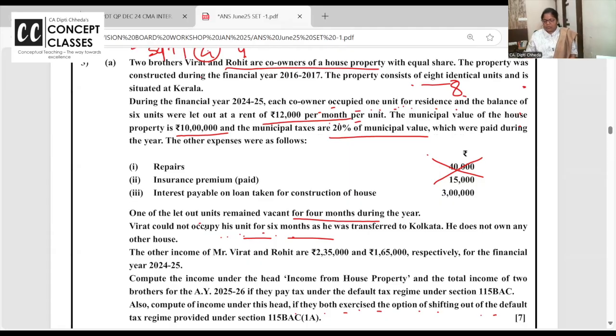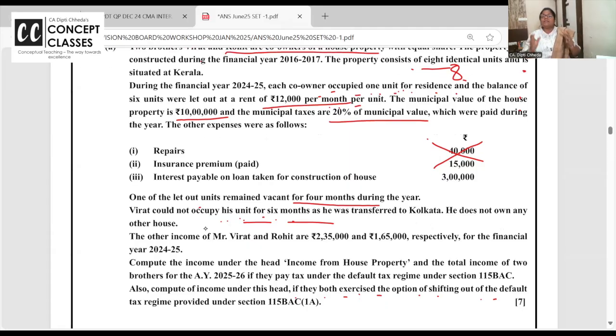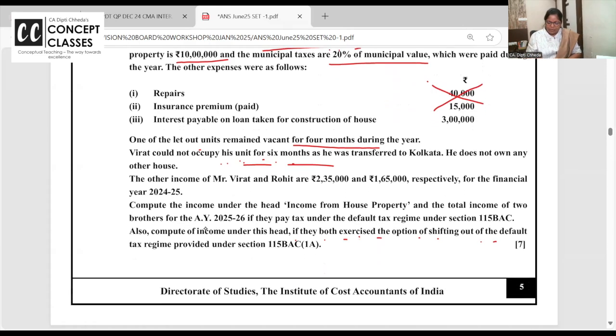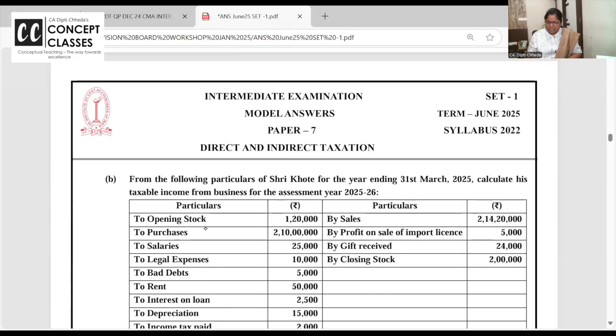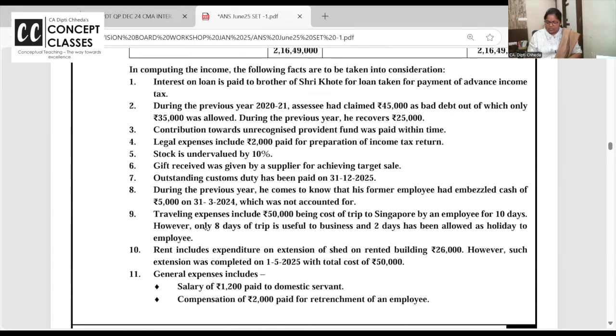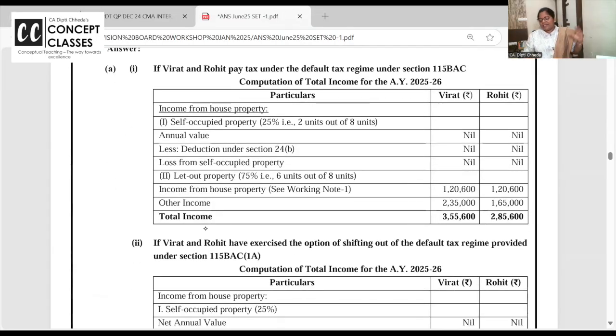You have to take it as self-occupied. Here it was vacant and then he self-occupied, so you will take it as self-occupied. Other incomes are given. Compute their income under both the regimes. Very nice question this is.